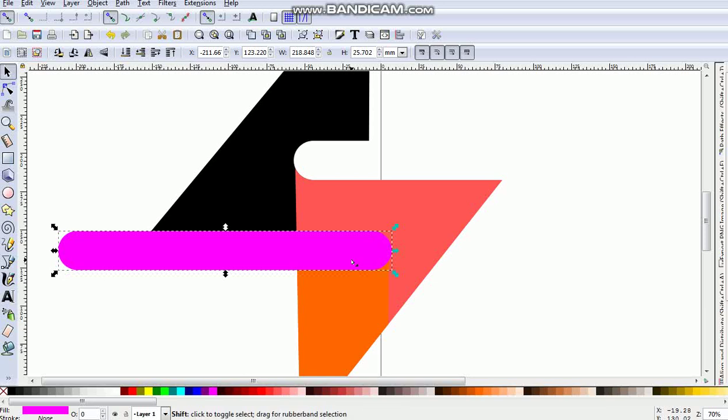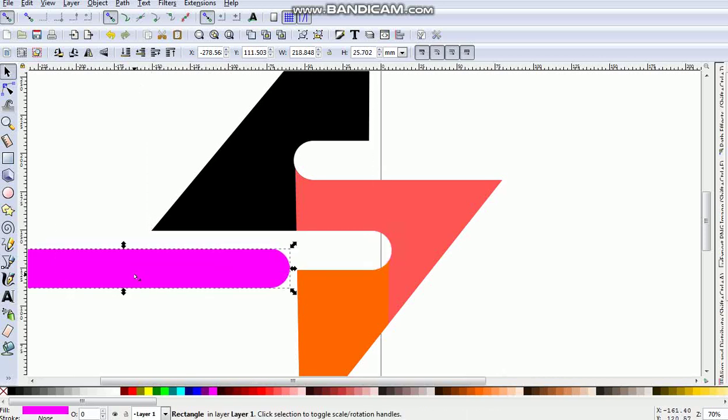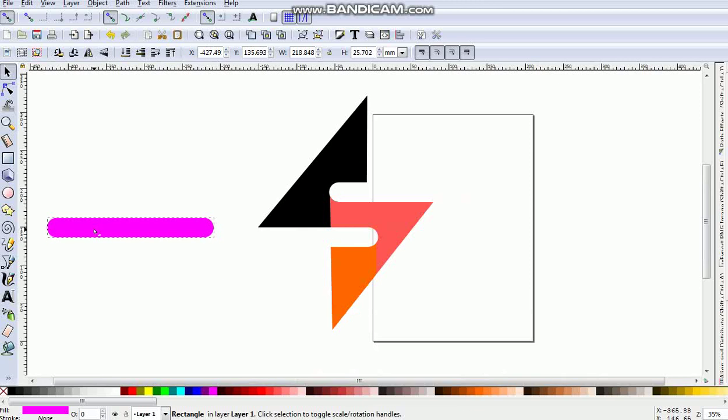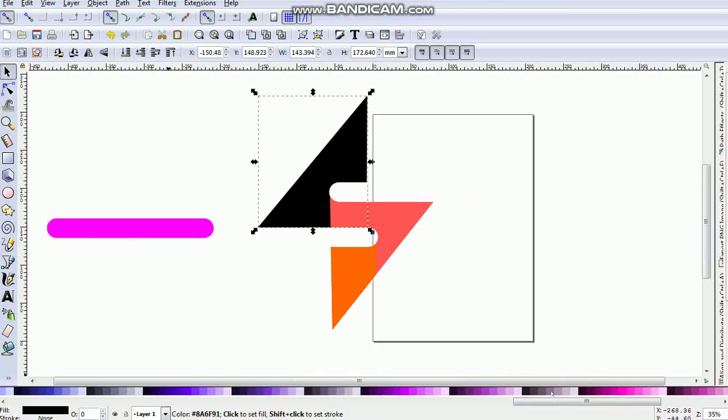Okay, duplicate this, press shift, click on this orange one and difference. Duplicate this, press shift, click on this pink one and difference. Duplicate and press shift, click on this black one and difference. So here we now click on this, and now we have to fill the colors.